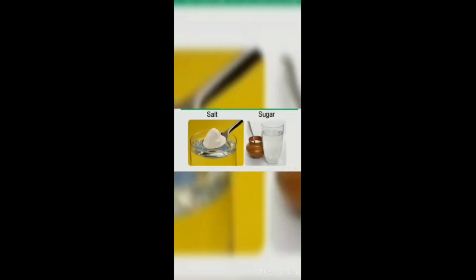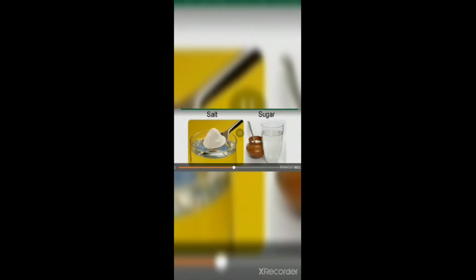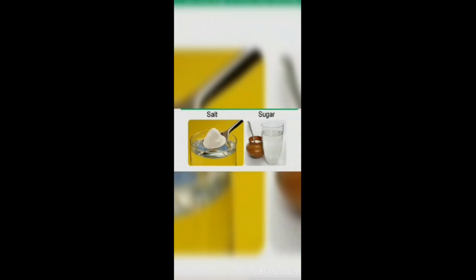In that, I can add the things which are available in your surroundings that you can take and do the experiment and decide whether the things dissolve in water or not. Okay. Now we'll take the example of salt and sugar. All right. With these examples, we'll do the different experiments and that will explain.